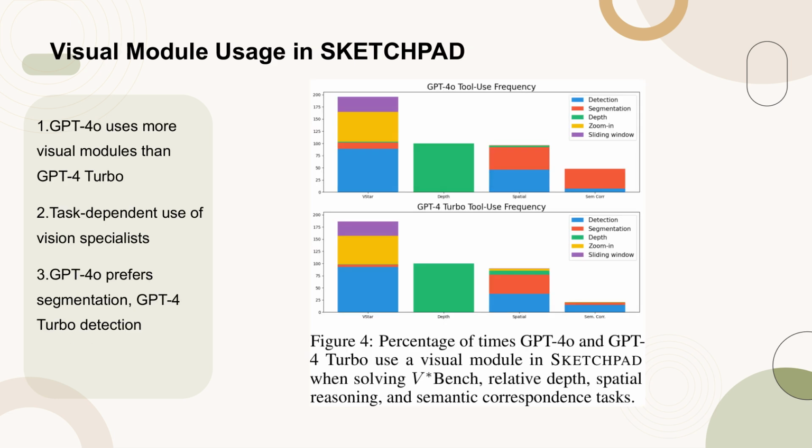Figure 4 illustrates the percentage of times GPT-4o and GPT-4 Turbo utilize a visual module within the Sketchpad framework when tackling tasks such as V*Bench, relative depth, spatial reasoning, and semantic correspondence. Key observations include GPT-4o's higher frequency of using visual modules compared to GPT-4 Turbo, the task-dependent nature of vision specialist usage, and GPT-4o's preference for segmentation modules over detection modules used by GPT-4 Turbo.